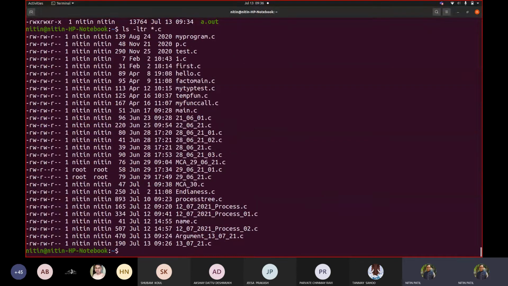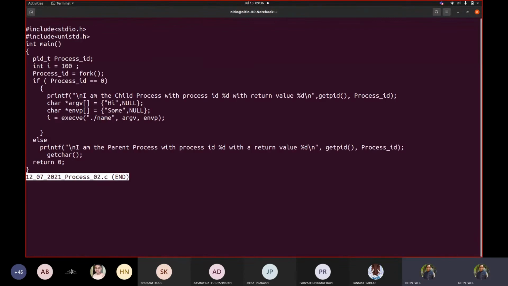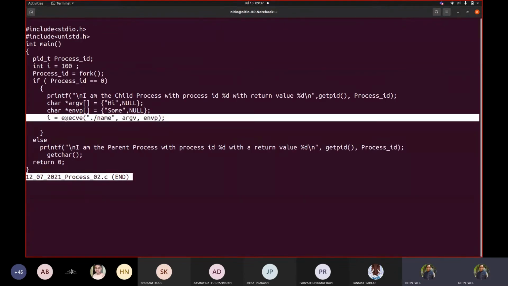Star.c. Okay, this I tried creating yesterday for you people. Now see this code. I'm making use of an execve call.